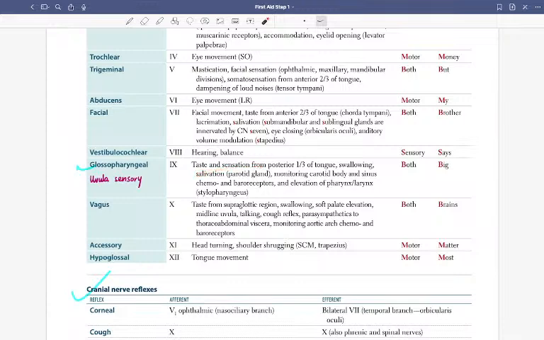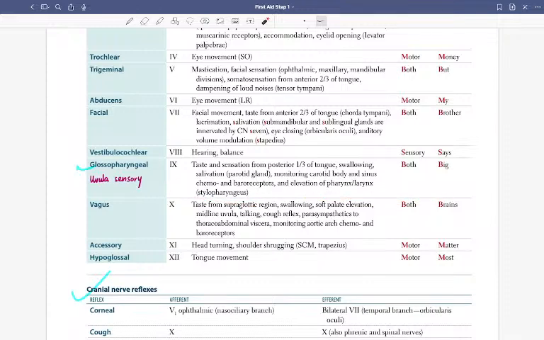Glossopharyngeal, nucleus ambiguus, so motor supply. Taste and sensation, swallowing, nucleus ambiguus. Parotid gland, salivation, monitoring of the carotid body and the sinus chemoreceptors. This is also important. Carotid body, and there was another body, so that was the vagus's body. So carotid body is glossopharyngeal nerve. Sinus chemoreceptors, baroreceptors, elevation of the pharynx and the larynx, that is going to be stylopharyngeus.